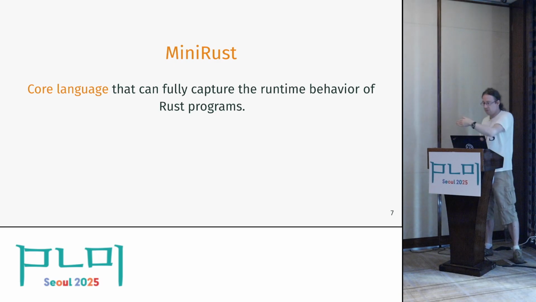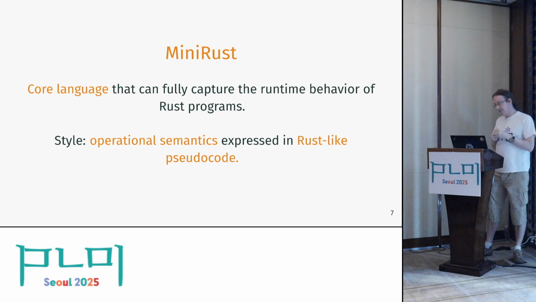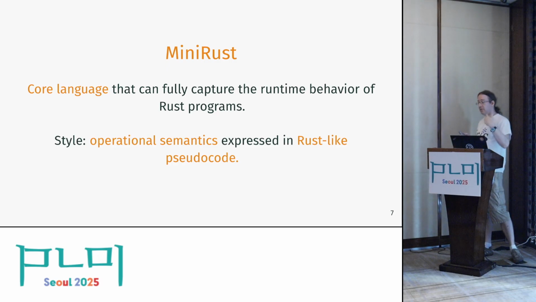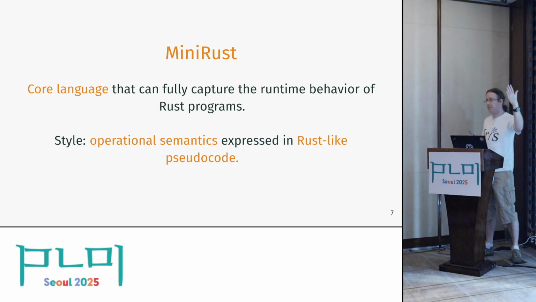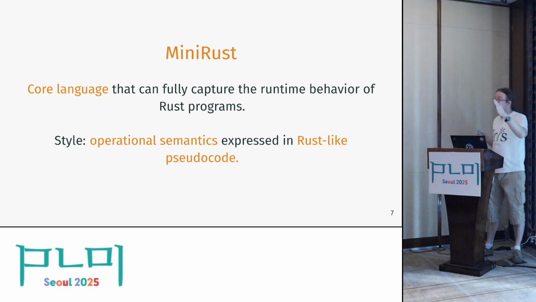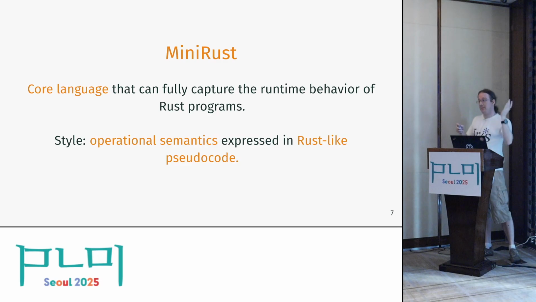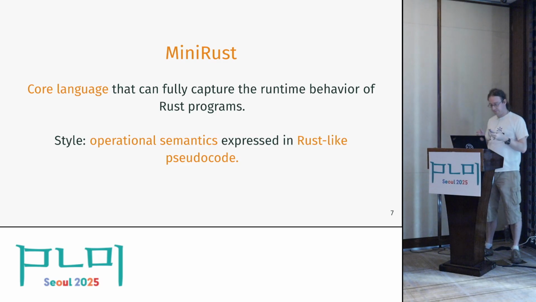And we're actually doing this on 2 layers even here. The style of MiniRust is that it is an operational semantics expressed in Rust-like pseudocode. I think it should be operational and not axiomatic like the C and C++ spec, to avoid all the problems with that spec. And it is expressed in code and not declaratively, because I think that helps with accessibility and, of course, it makes it immediately executable.